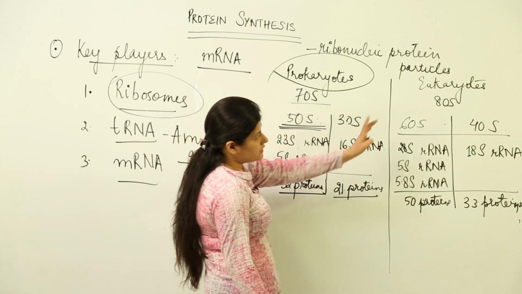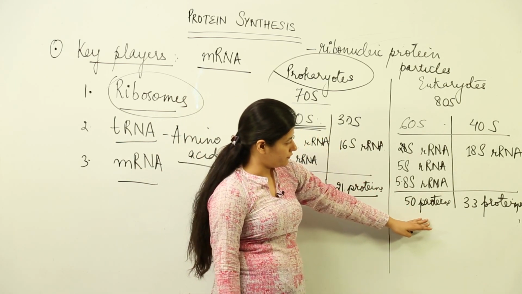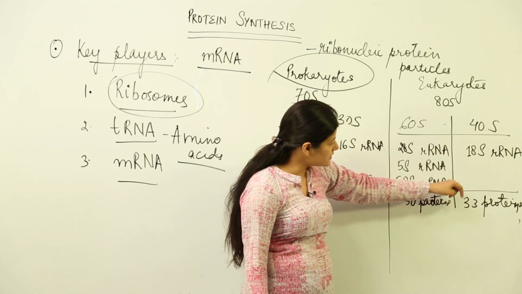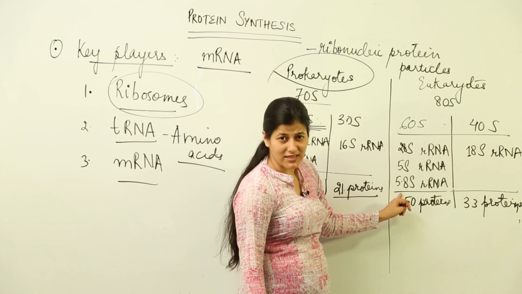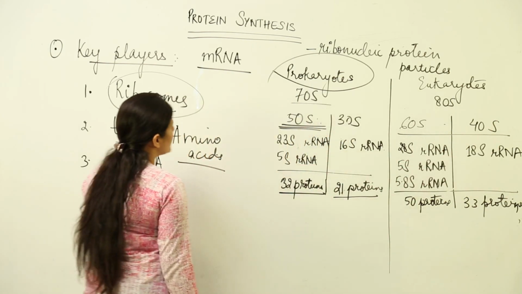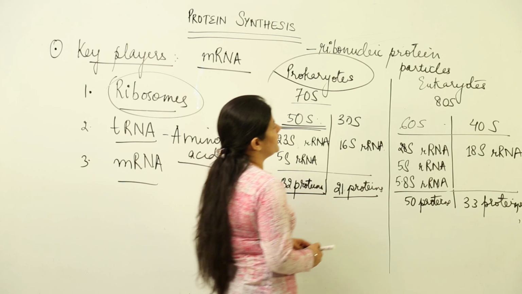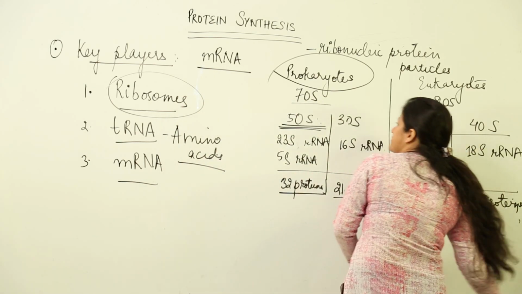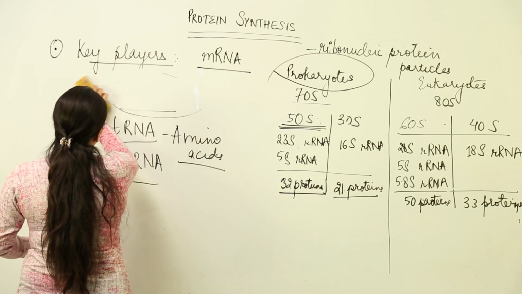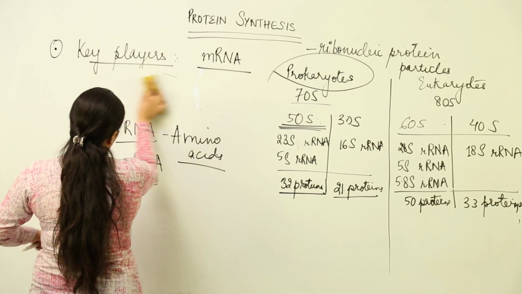Talking about proteins in eukaryotes, while the larger has 50 proteins, the smaller has only 33 proteins, and these are the number of ribosomal RNAs that it is having, while the smaller subunit is having only 18S ribosomal RNA. So with this we are done about ribosomes. Next what we talk about is tRNA, and then we are done with the lesson.